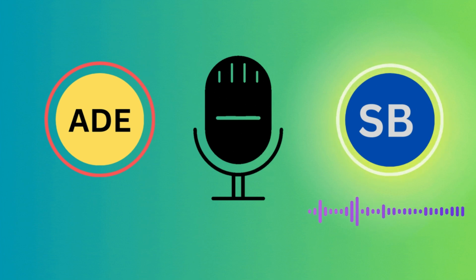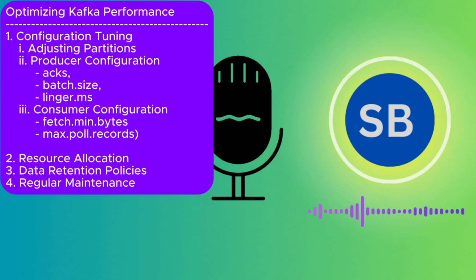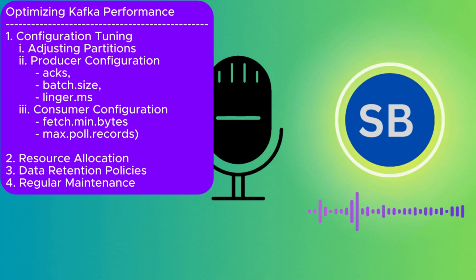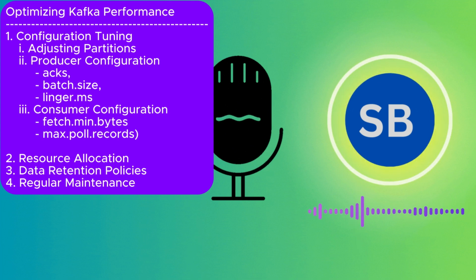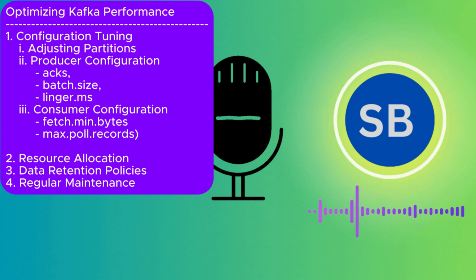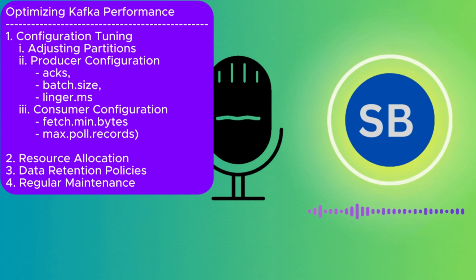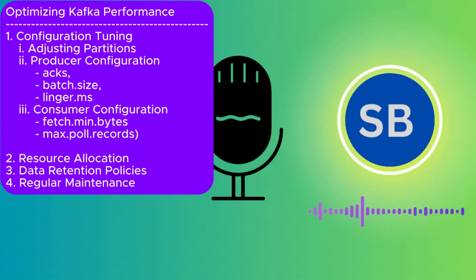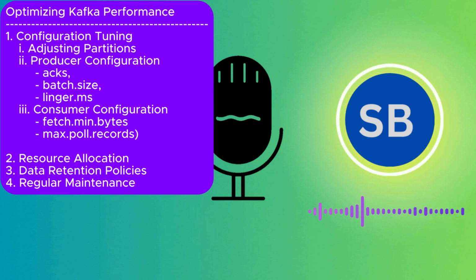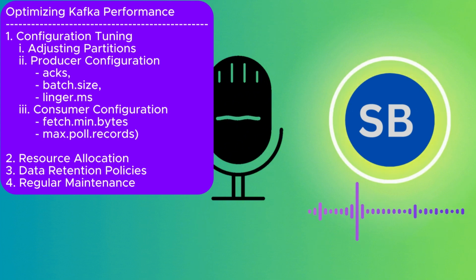So to optimize the Kafka performance, we need to do configuration tuning, like adjusting the number of partitions, increasing the number of partitions for high throughput topics to allow more consumers to read in parallel. However, balance this with the overhead of managing too many partitions, as the overhead will increase.